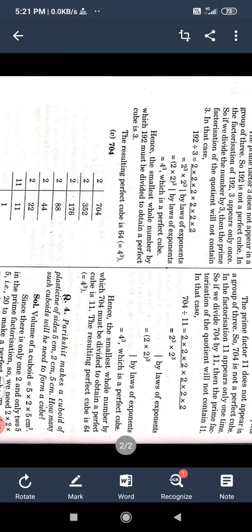704. Now the last digit is 4, divided by 2, 352. The last digit is 2, again divided by 2, you will obtain 176. The last digit is 6, again divided by 2, 88. Again divided by 2, 44. Again divided by 2, 22. Again divided by 2, 11. And now it is not possible by 3, 5, 7, 9. Directly 11. 11 ones are 11.